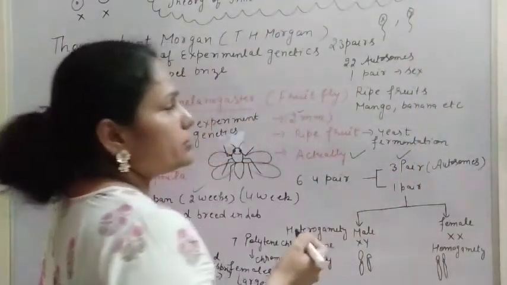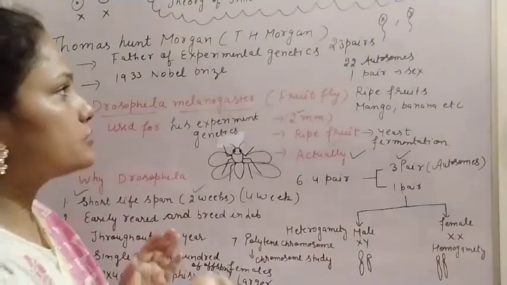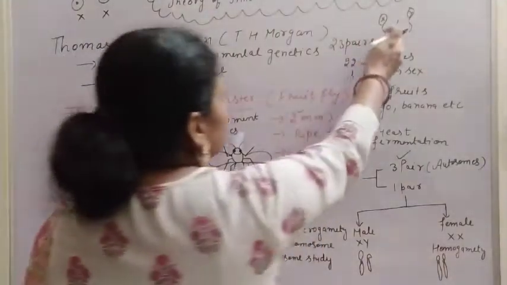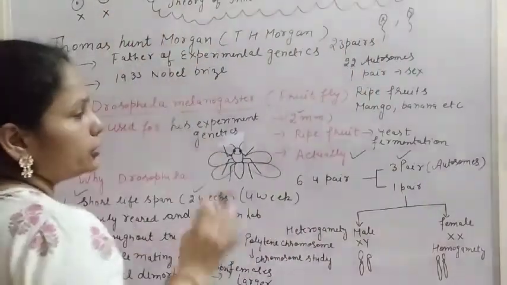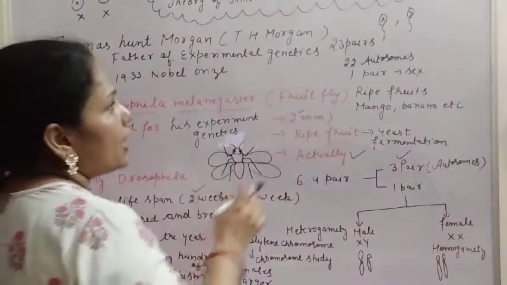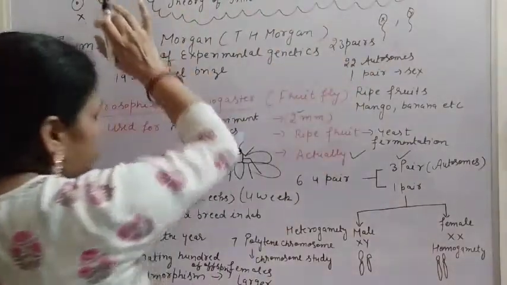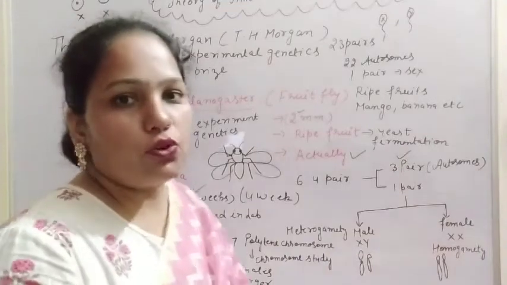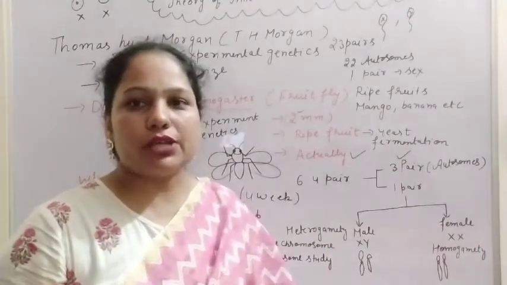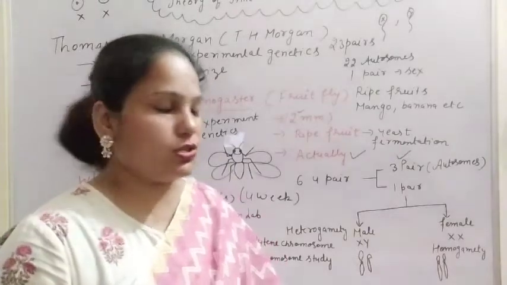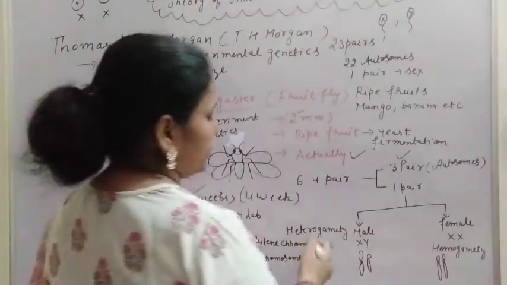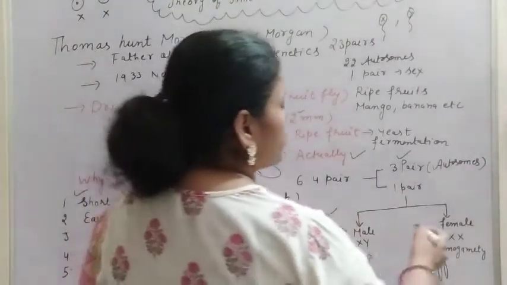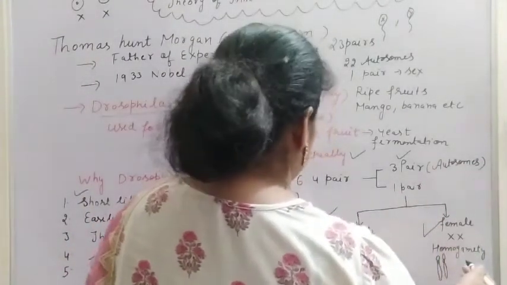So there is a 50% possibility of the X chromosome or the Y chromosome. If the Y chromosome fuses with the egg, there is the possibility of a male child, and if the X chromosome fuses with the egg, there is the possibility of a female child. Like human beings, the same type of sex determination is present in Drosophila. So we can say male heterogamety and female homogamety are there in Drosophila.